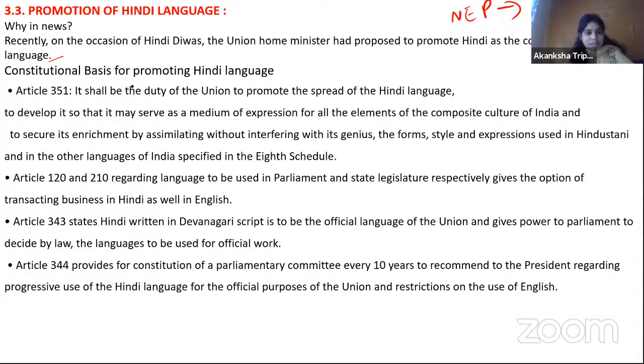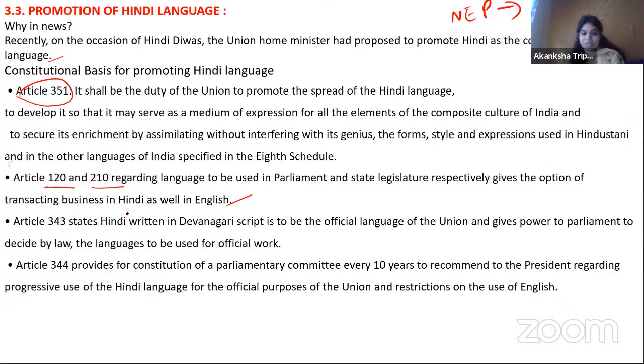So take a look at the constitutional basis once. Article 351 says it shall be the duty of the Union to promote and spread the Hindi language. Okay, fine, leave it. Second, Articles 120 and 210, regarding the language to be used in Parliament and the state legislature respectively, give the option to transact business in Hindi as well as in English. So one, Article 351 talks about the Hindi language. Second, Articles 120 and 210 say that in Parliament and the state legislature, business can be transacted in Hindi as well as in English.